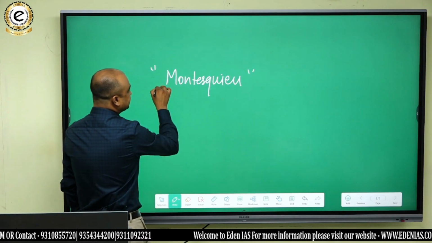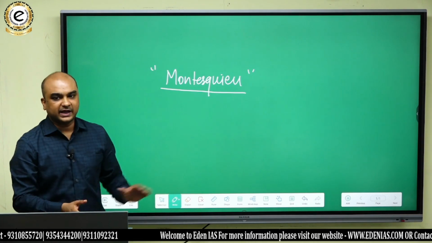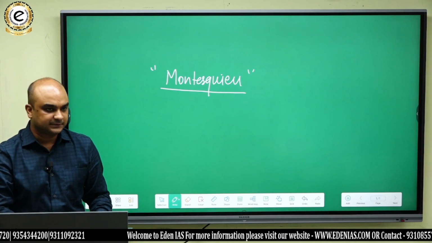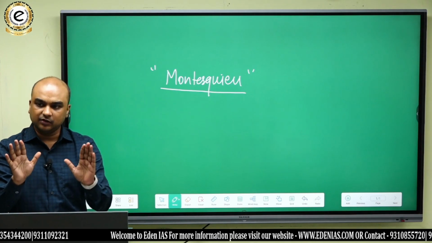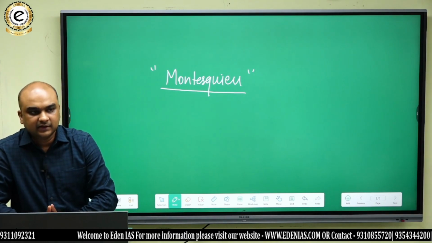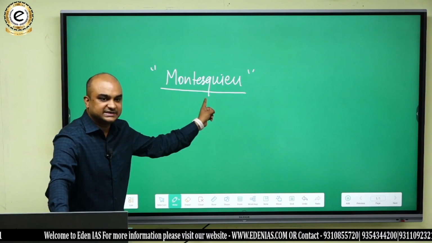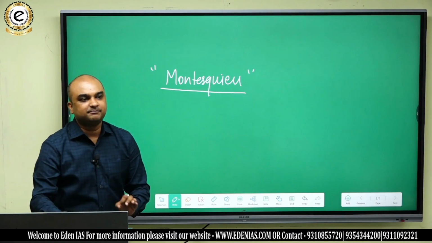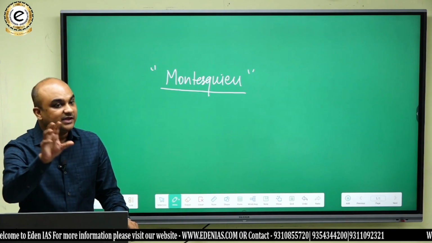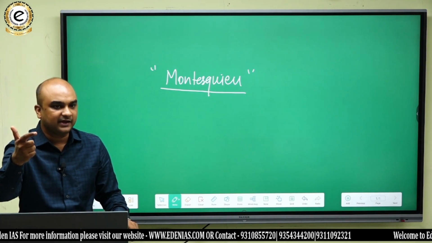He's a French political and social thinker and philosopher. So Montesquieu has come up with this idea of separation of powers. What does this mean? Now listen to it very carefully. The theory of separation of powers is an idea given by the French philosopher Montesquieu. It says that the powers of government should be separated into three organs: legislature, executive, and judiciary.